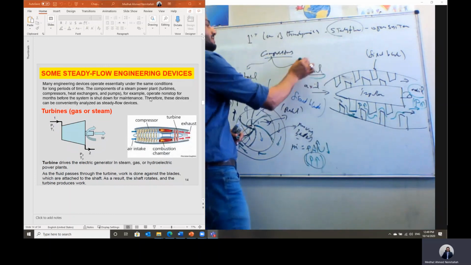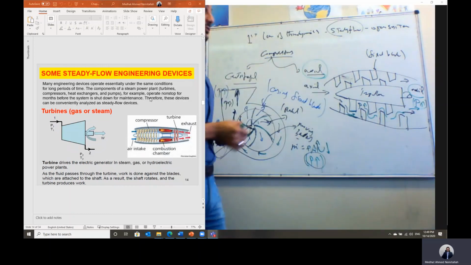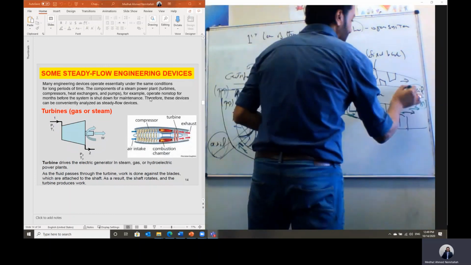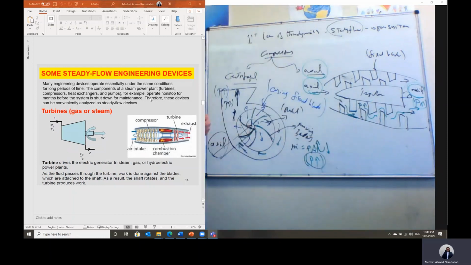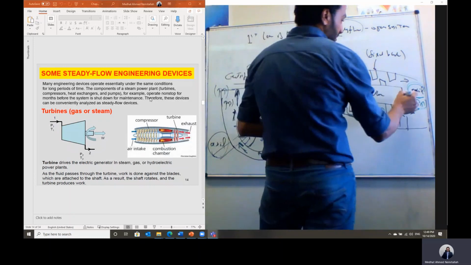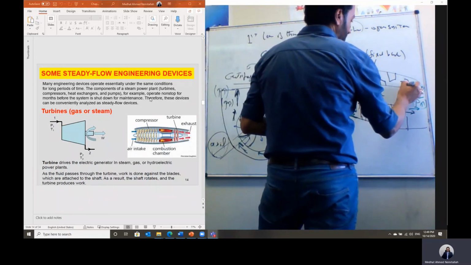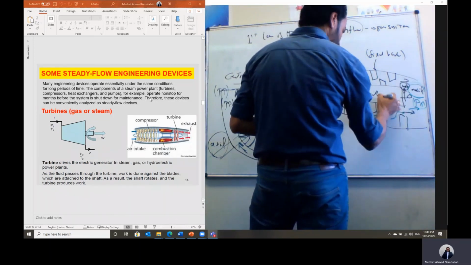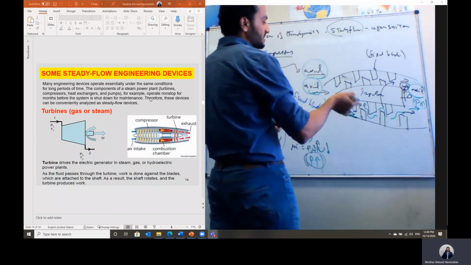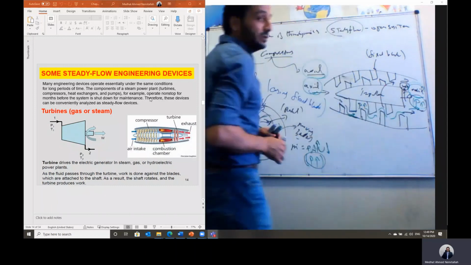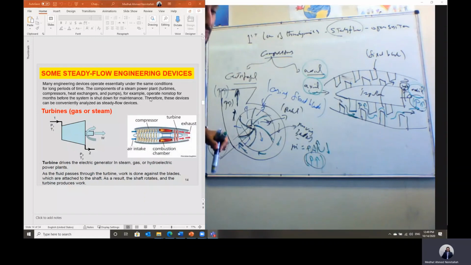We call this an axial flow compressor because the flow is coming axial and it is leaving also in the axial direction. And in this case, we have to have for the compressor input shaft power to rotate this impeller, and the output is the flow energy in terms of high pressure.